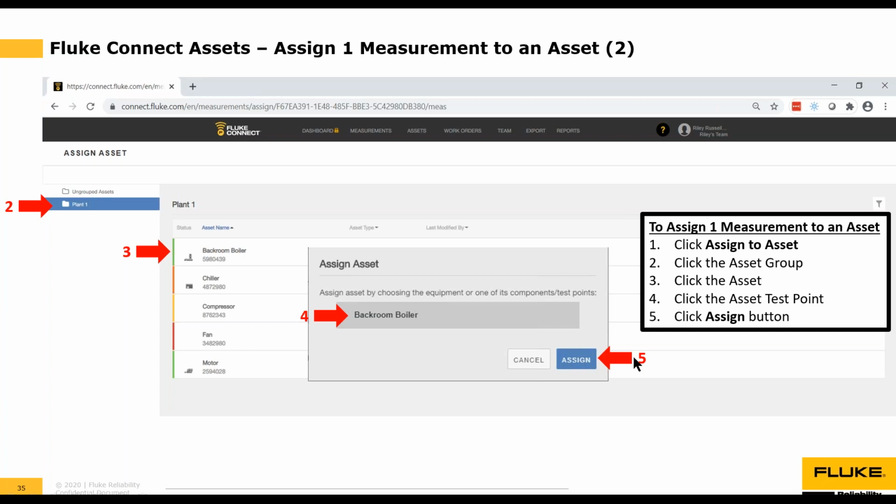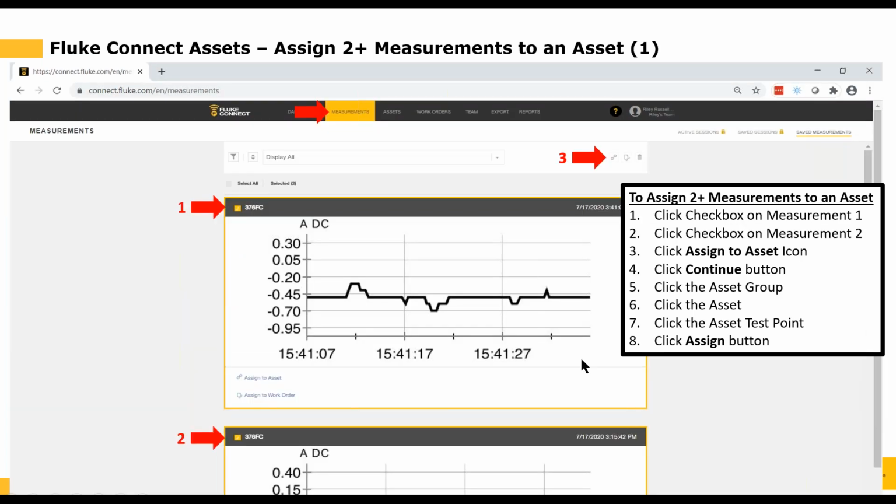It's a little blue button here next to the number 5 to actually execute the action. So I'm taking that 376 clamp meter reading and assigning it to my existing asset called backroom boiler. So I click on Assign, and it's assigned. And I'll show you that in the live demo as well.